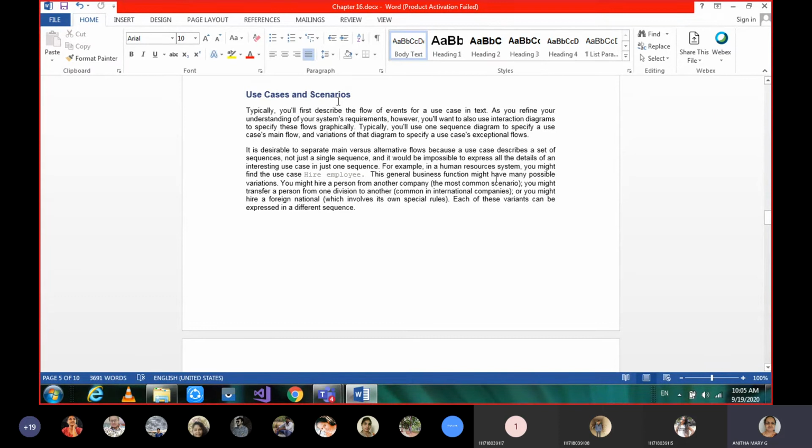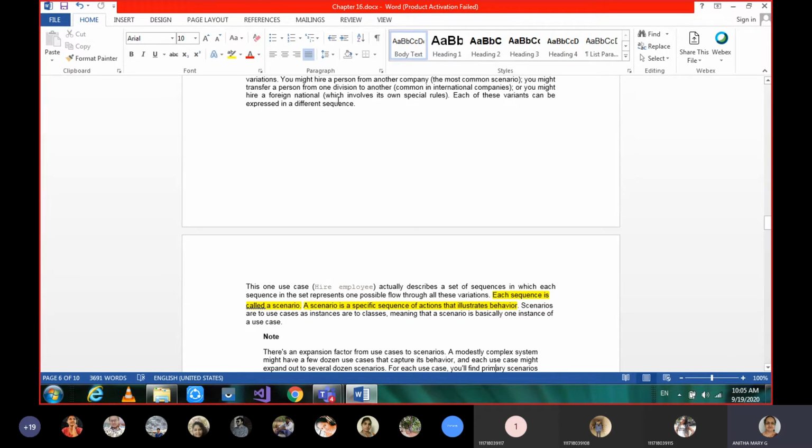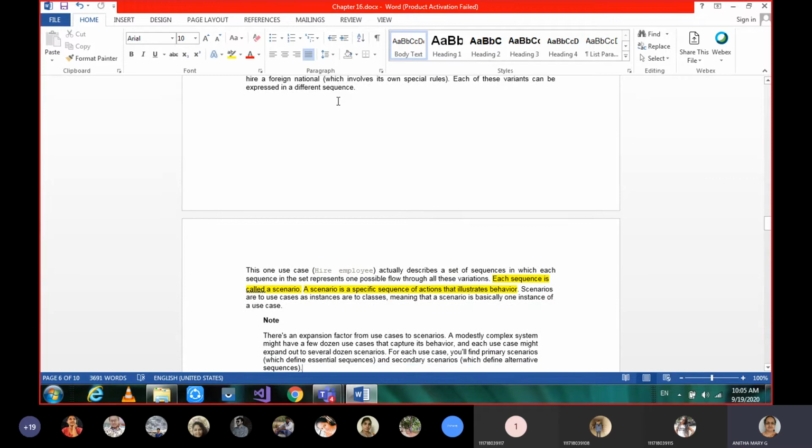So I was telling you a system may have many use cases. Suppose you have an ATM system, and it is only validating the user. If that is the only use case, will it work? It has to have many other use cases also. All the subtasks and sequences are given as use cases. After validating, it has to give the transaction, and after the transaction, withdrawing cash. Likewise, you have many kinds of use cases within an ATM system.